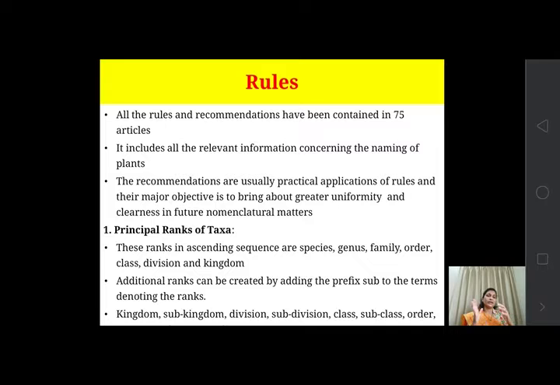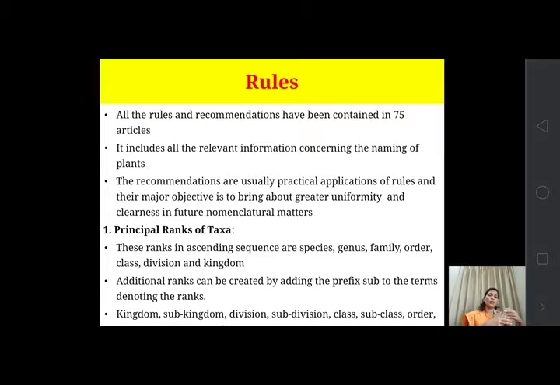Okay, but when any rank or any group contains a vast number of plants or a vast amount of data, then it will be divided into subcategories. So additional ranks can be created by adding the prefix sub to the terms denoting the ranks. For example, kingdom includes the subkingdom, then division, subdivision, class, subclass, order, suborder, family, subfamily, then genus, subgenus, species, subspecies. So all the ranks, all the groups, have subdivisions or additional ranks.